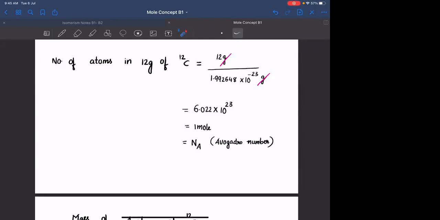If you take 1 minute for solving each question, what is the total time you take for solving 1 mole of questions? 1 minute into 1 mole, which is 6.022 into 10 power 23 minutes. After the lecture, please calculate how many hours this is. Suppose you are solving one question in 1 second. How many days will you take to solve all the questions?